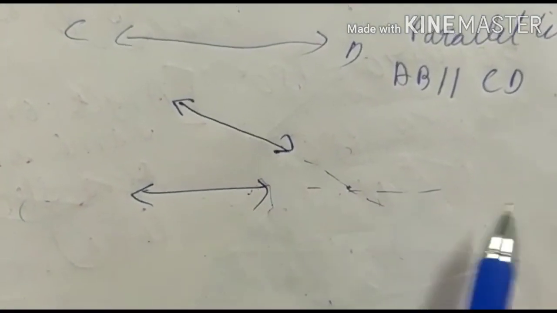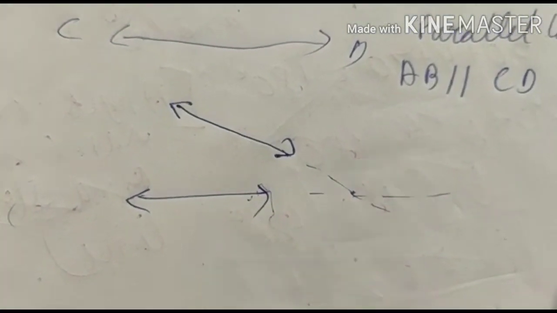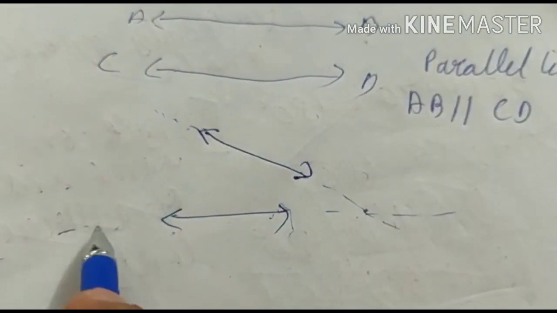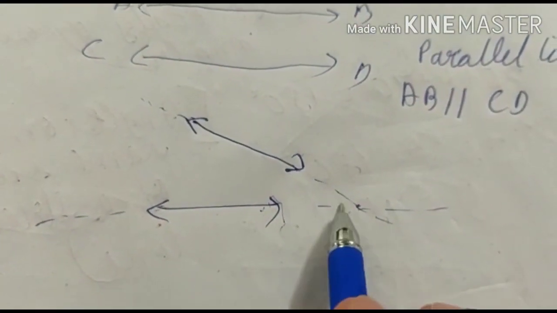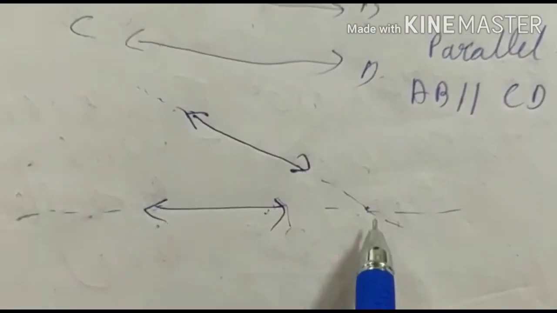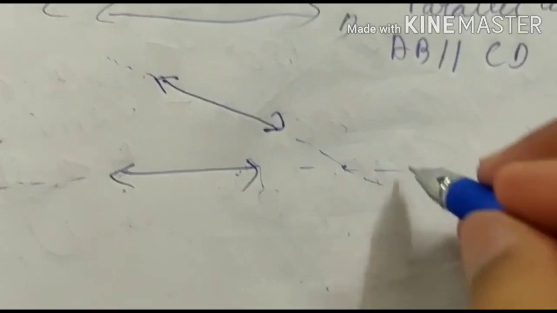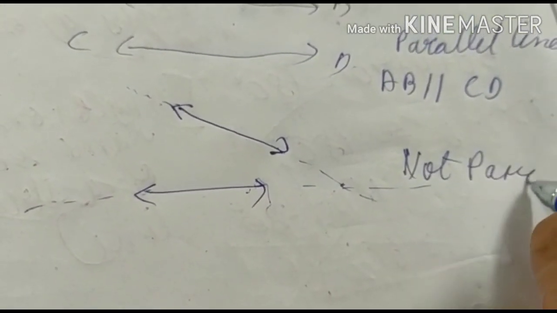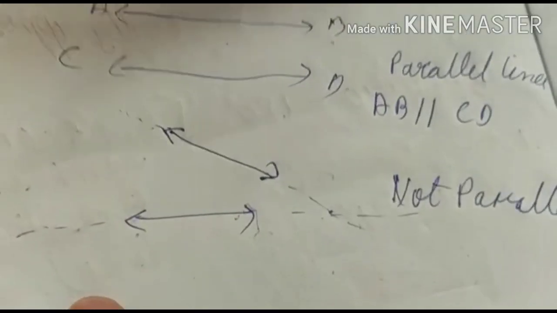In the same way, here if we extend them on the right side as well as the left side, these will meet at a point and these will not, means they are intersecting at a point. That means they are not parallel.